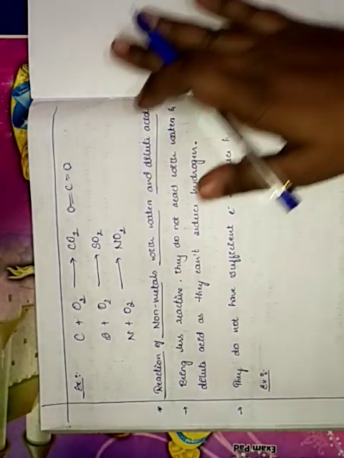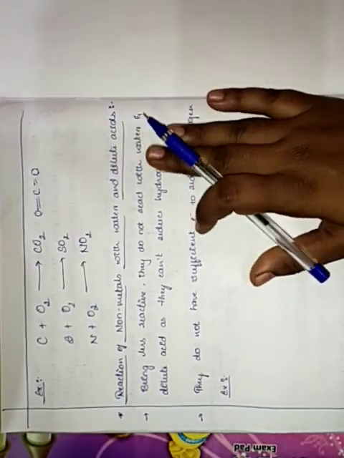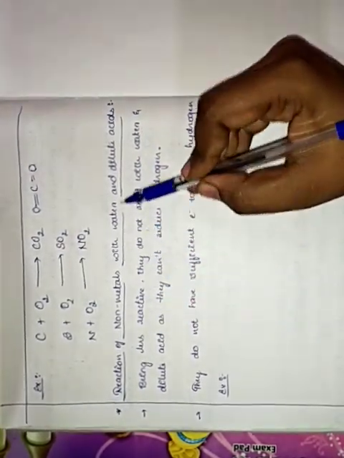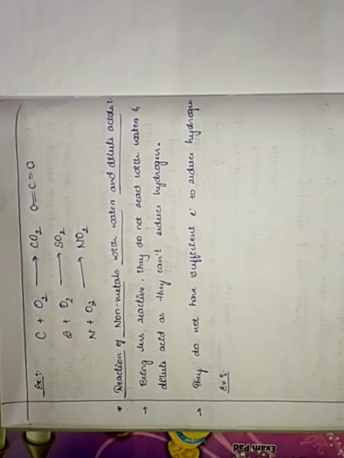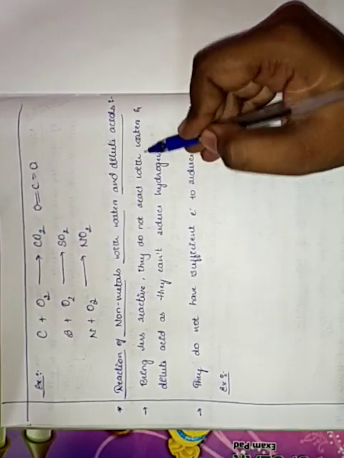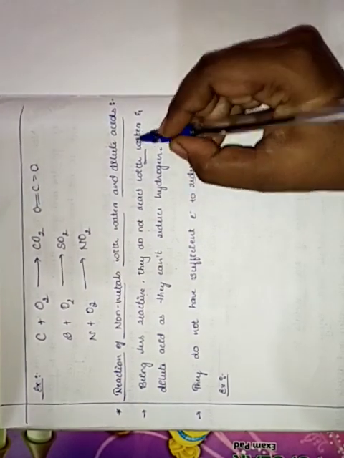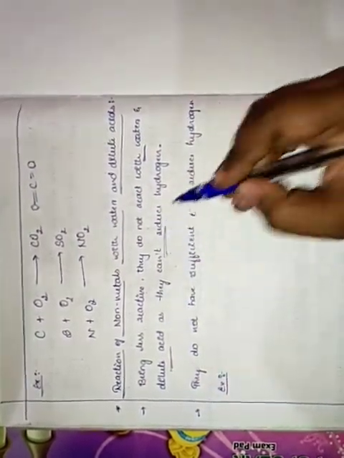These are just examples of the reactions of non-metals with oxygen. Children, don't get confused with metals and non-metals; this cannot be done, so we are just taking an example very briefly. Now, the reaction of non-metals with water and dilute acids. Being less reactive, non-metals do not react with water and dilute acid, as they cannot reduce hydrogen.